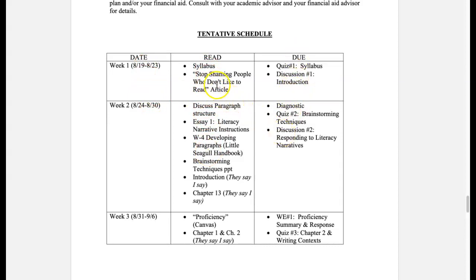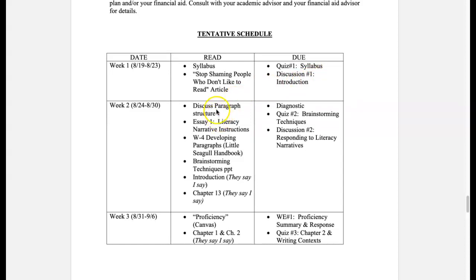So for example, for this week, you're supposed to read the syllabus and the article for the diagnostic. I'll talk about the diagnostic right now. And then what you have due is the quiz over the syllabus and discussion number 1, which is introductions.